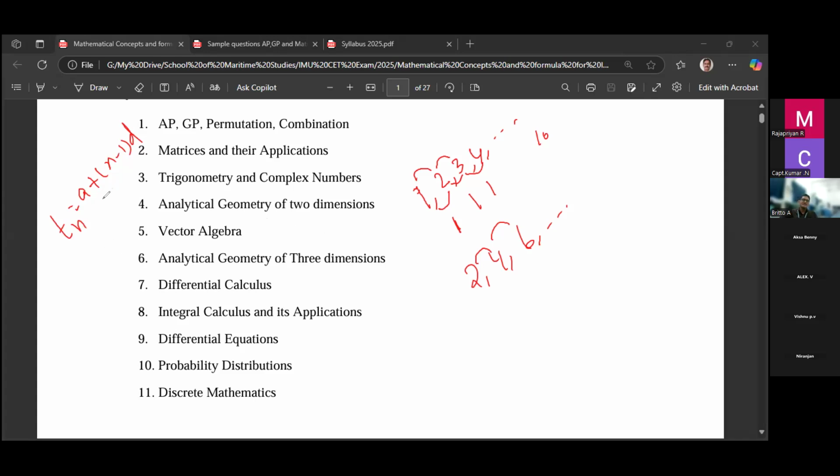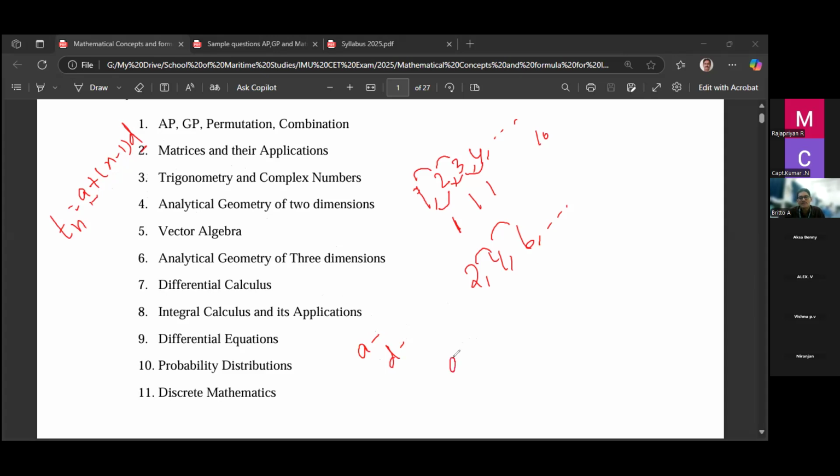Here we are using two terms, a and d. A is the first term and d is called the common difference. If you know the first term and the difference, you can form the AP yourself.